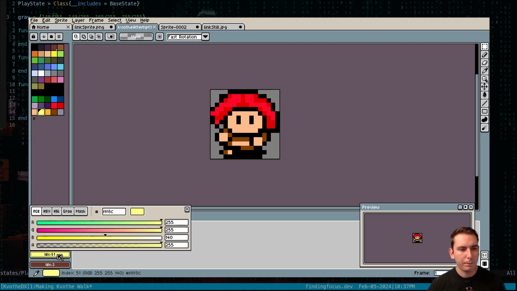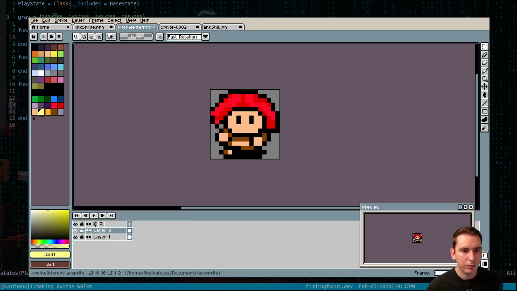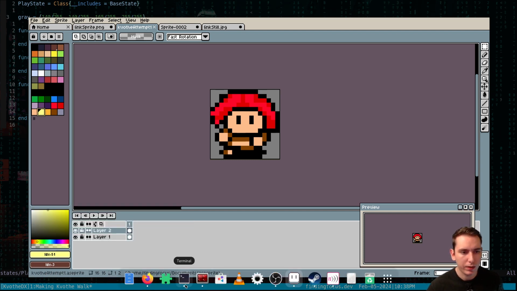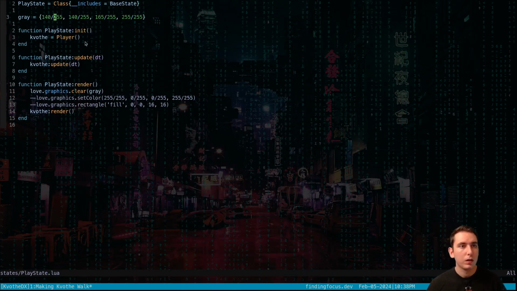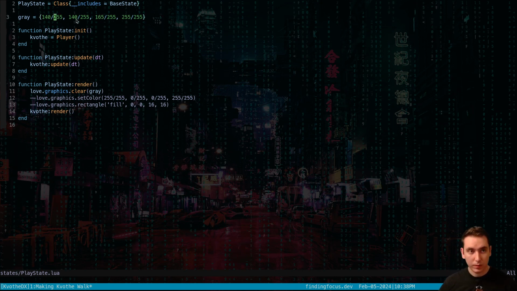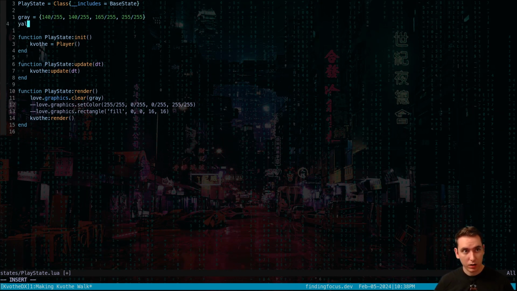So if we want this skin color to be in the palette, we can have this called yellow. Yellow is 255, 255, 140. Don't we already have that? 255, 255, 140. No, we don't. So 255, 255, 140 is our yellow.